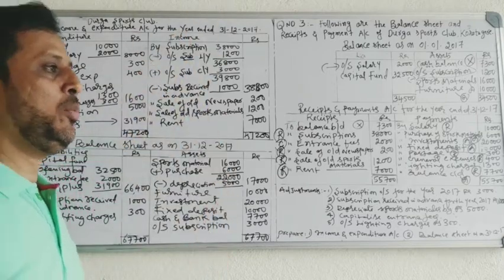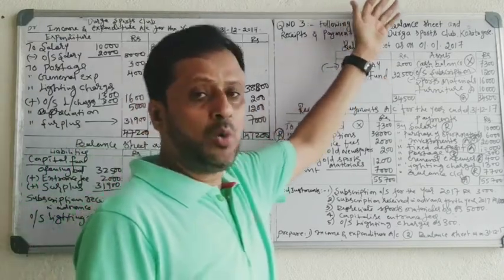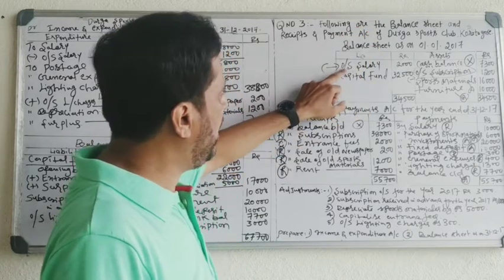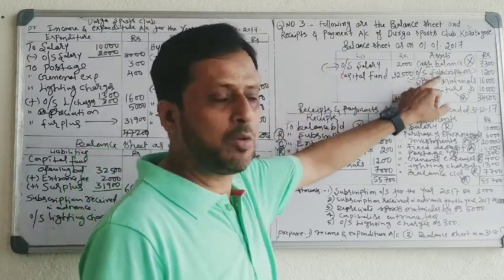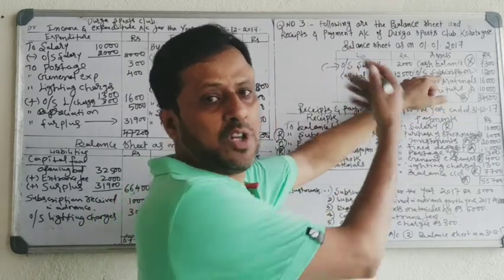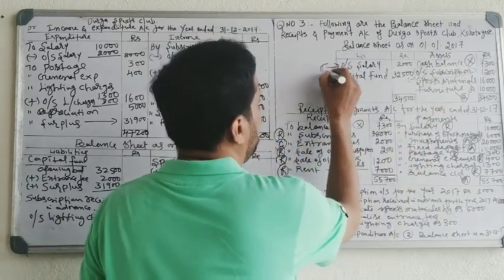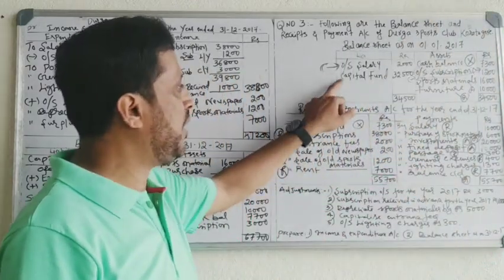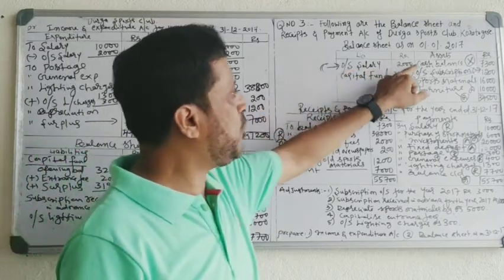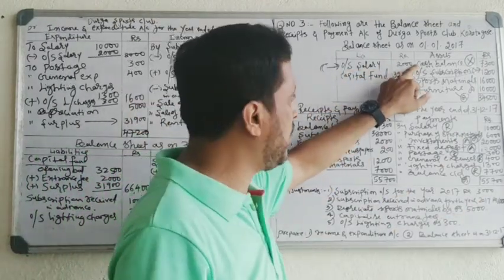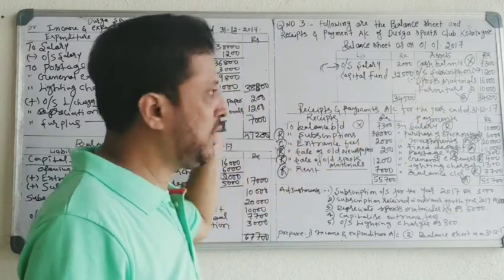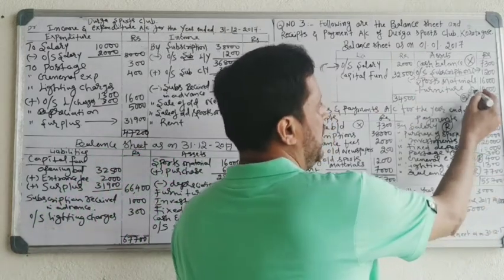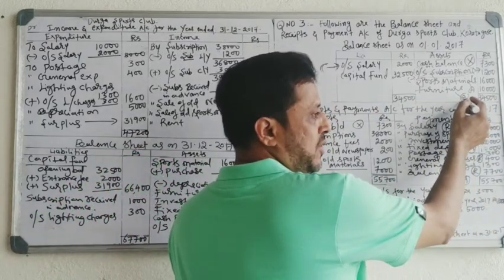So because of that, whatever outstanding items are given in the last year balance sheet, there is outstanding salary and outstanding subscription, you have to deduct. Capital fund, you have to record on the liability side. Cash balance, this is last year's cash balance, don't record it. Outstanding subscription, you have to deduct. Sports material is an asset for a sports organization. Furniture is an asset for a sports organization.